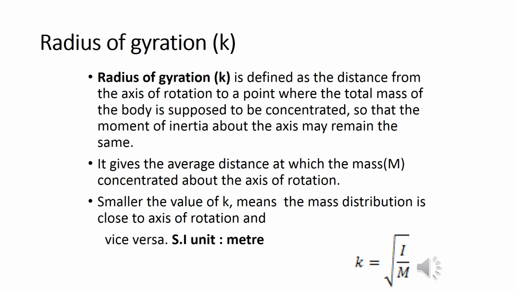So in a nutshell, we can define radius of gyration as the distance from the axis of rotation to the point where the total mass of the body is supposed to be concentrated so that the moment of inertia about the axis may remain the same. It gives the average distance at which the mass m is concentrated about the axis of rotation. A smaller value of k indicates that the masses are distributed very closely about the axis of rotation. The SI unit of radius of gyration is meter. Mathematically, it is defined as k equals the square root of I by m.